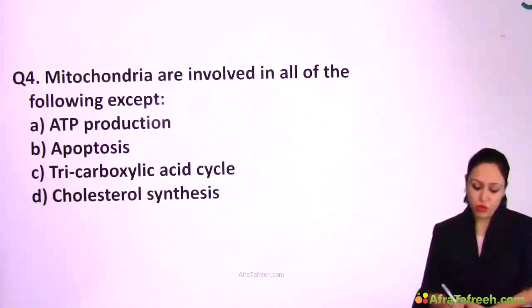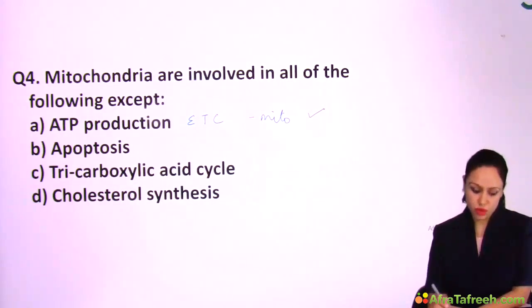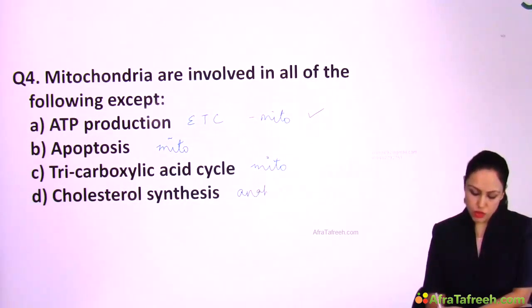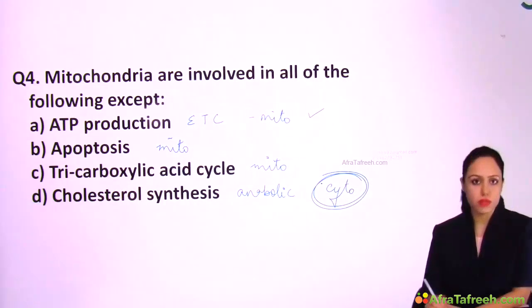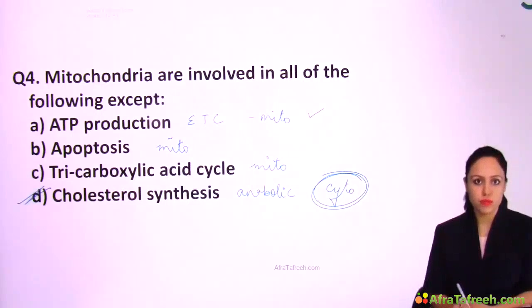Now next question, mitochondria are involved in all except. Option A, ATP production: ETC is involved in ATP production and ETC occurs in mitochondria. Next is apoptosis. Apoptosis also occurs in mitochondria. Then TCA cycle. The TCA cycle is a vital cycle, that also occurs in mitochondria. But option D, cholesterol synthesis. Cholesterol synthesis is an anabolic pathway. Remember the formula, anabolic pathways occur in cytoplasm. So cholesterol synthesis occurs in cytoplasm and not in mitochondria. So this is the answer to this question.